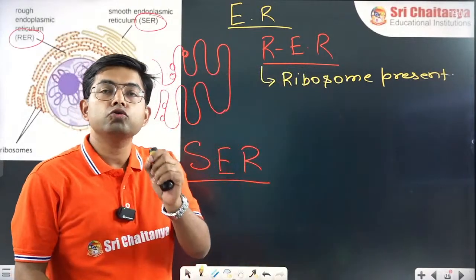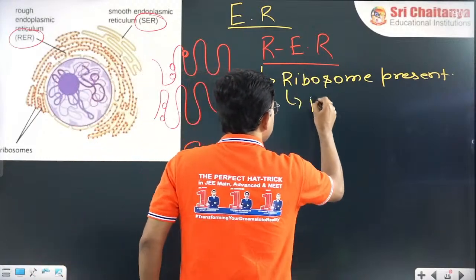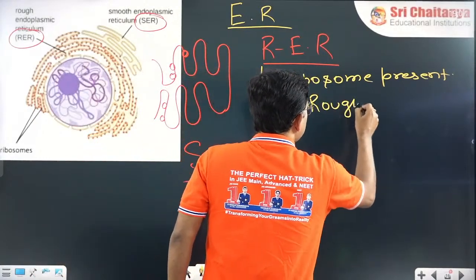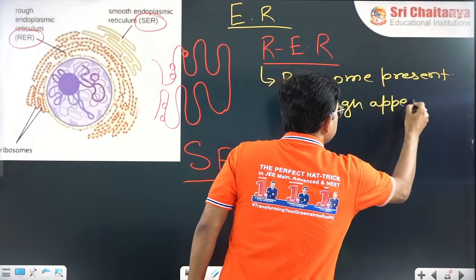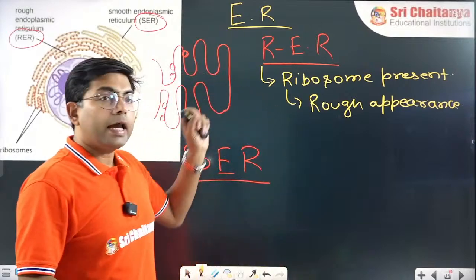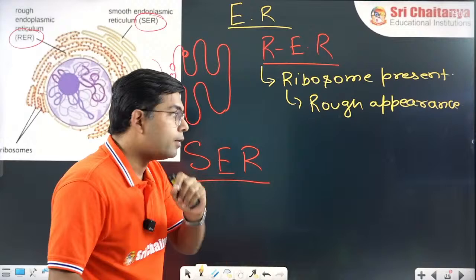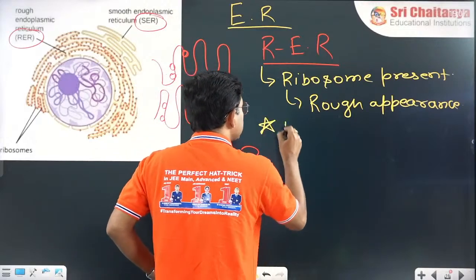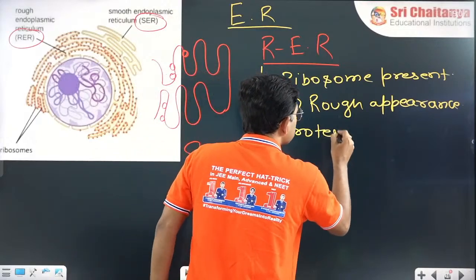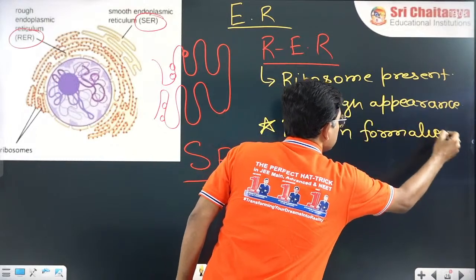When ribosomes are present, it gives a rough appearance. And if ribosomes are present, what will be its function? Its function will be protein formation.